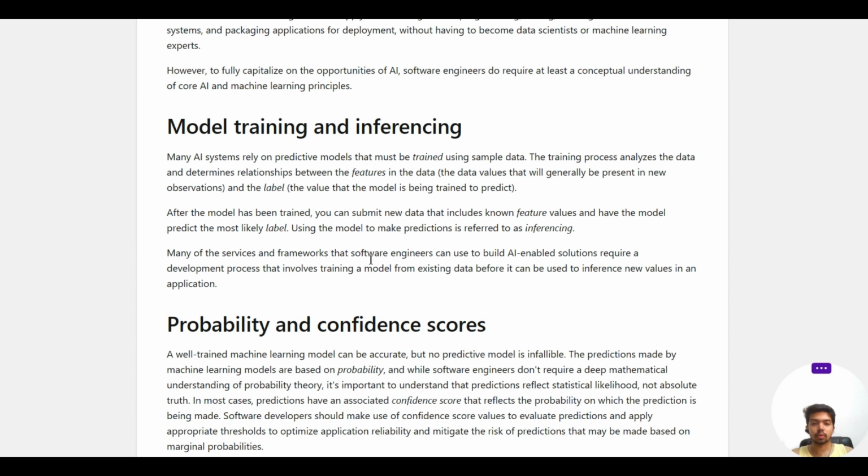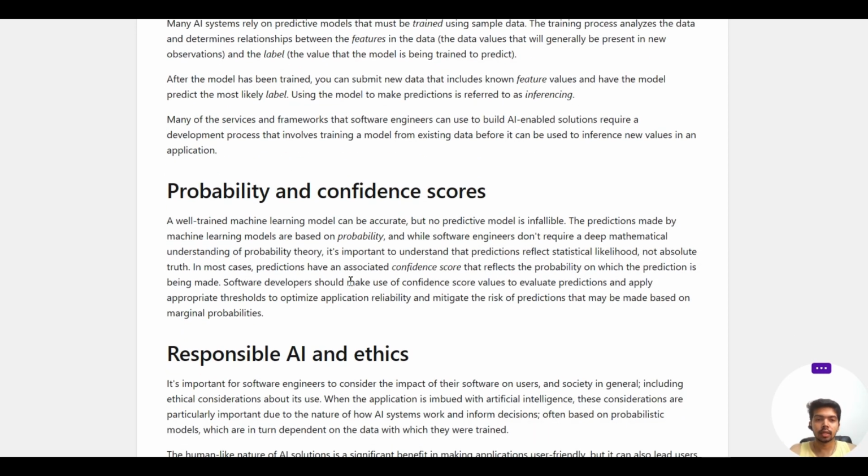Many of the services and frameworks that software engineers can use to build AI-enabled solutions require a development process that involves training a model from existing data before it can be used to infer new values in an application.